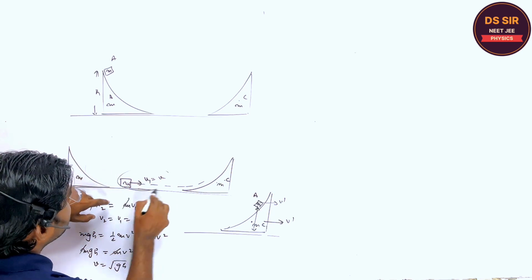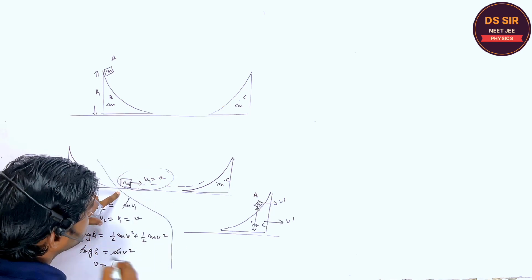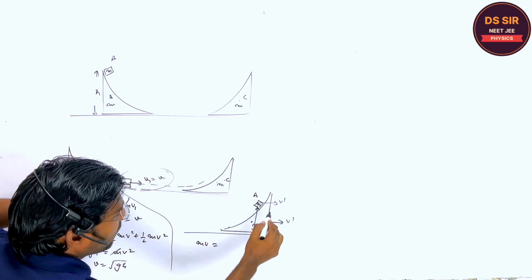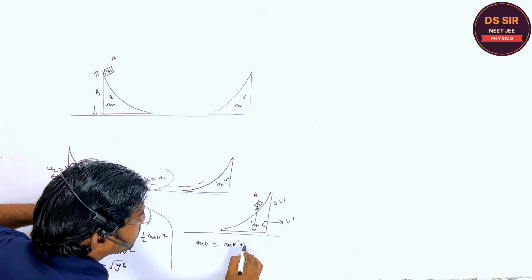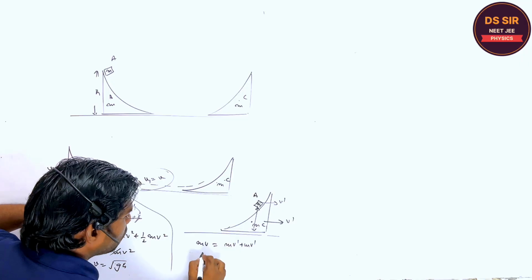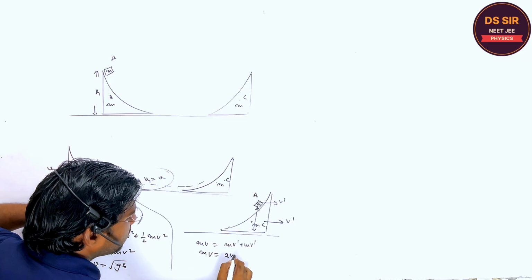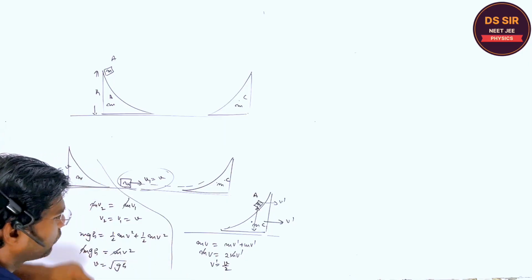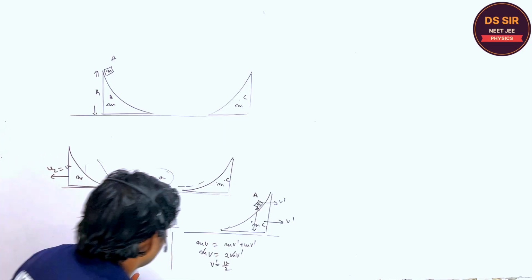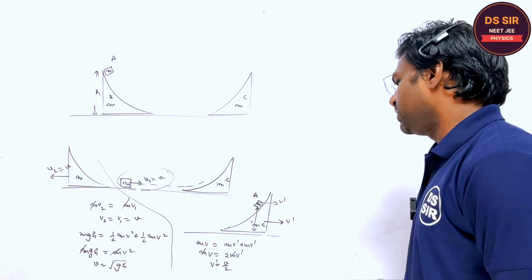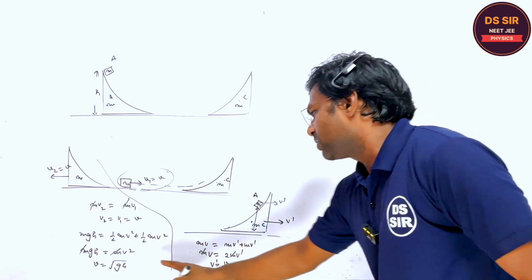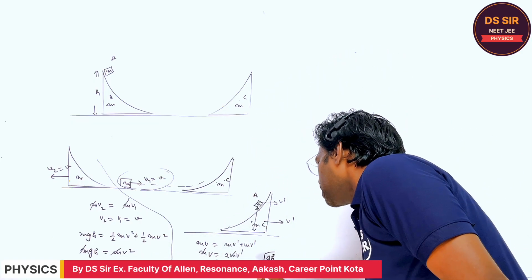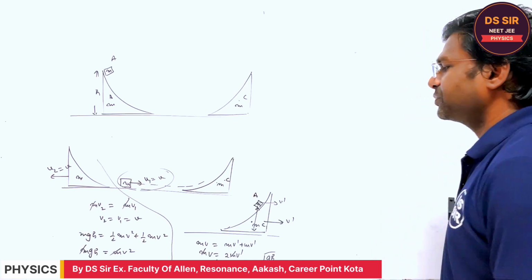So initial momentum, now we will consider this system. The initial momentum is mv and the final momentum is 2mv dash. So mv is equal to 2mv dash and v dash is equal to v by 2. Are you getting or not? So what is v dash? v by 2, and this is equal to root gh by 2. Are you getting or not?